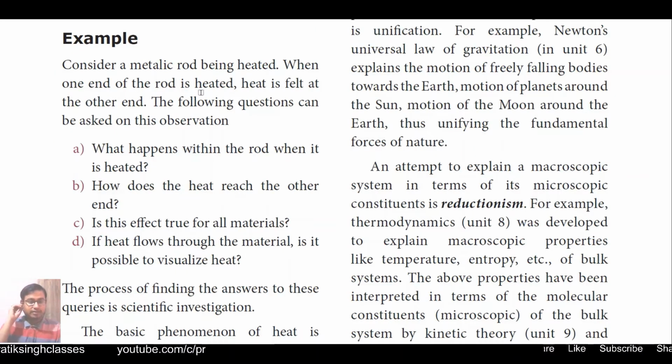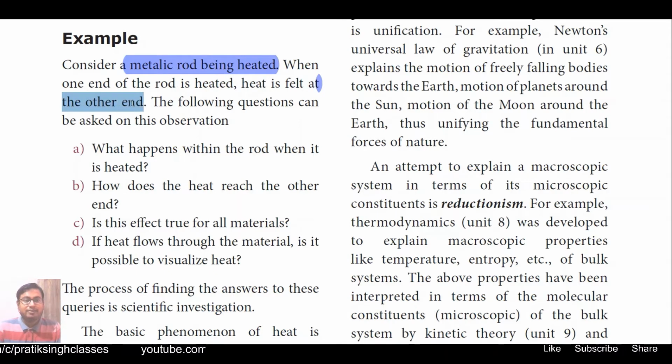Coming to the example, consider a metallic rod being heated. Take any metallic rod, whether it is made of copper, iron or any other metal. When one end of the rod is heated, heat is felt at the other end. That means if we have a metallic rod in your hand and you heat it at the left end, after some time at the right end also you will feel its temperature increasing, or that it is being heated.